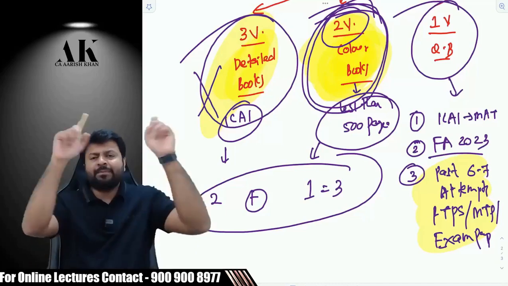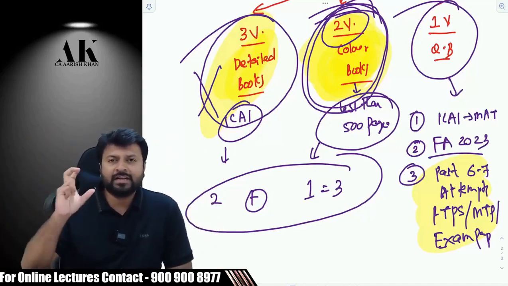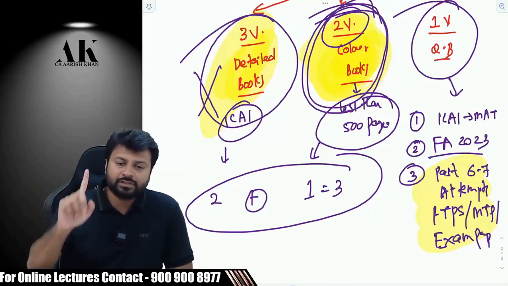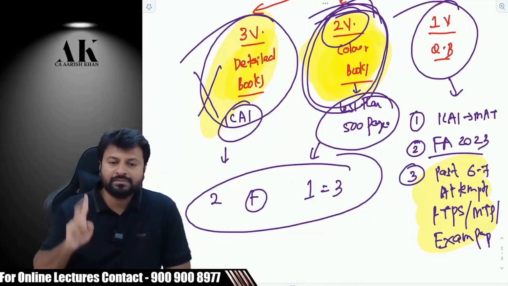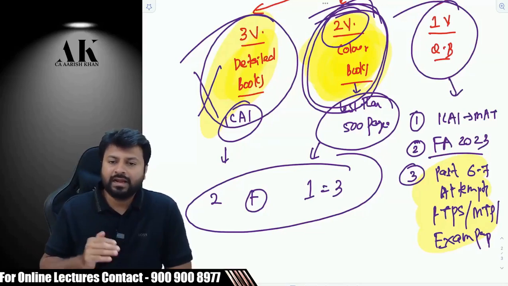After learning the entire batch for approximately 220 hours, in the last 15 to 20 hours we are going to do this exercise. That is, the past 6 to 7 attempts' RTPs we are going to solve in class, mock test papers we are going to solve in class, exam papers we are going to solve in class.